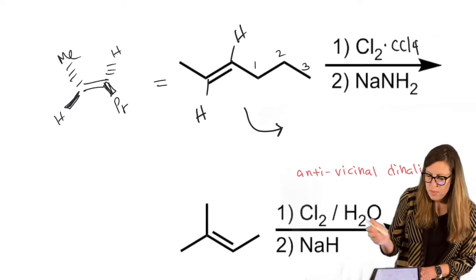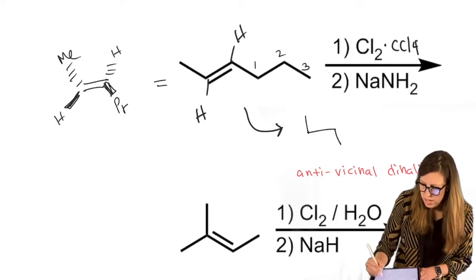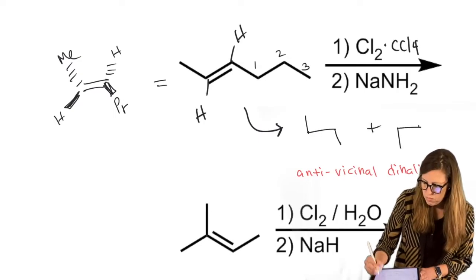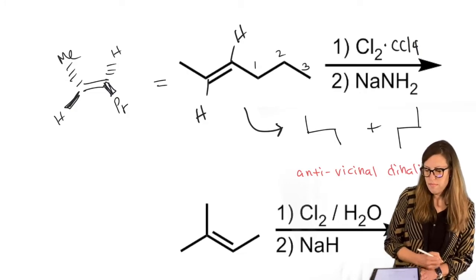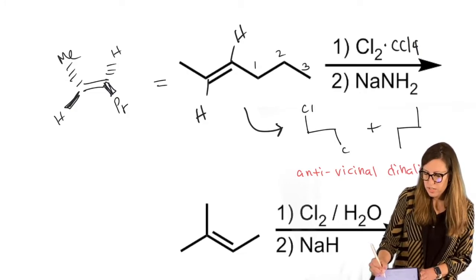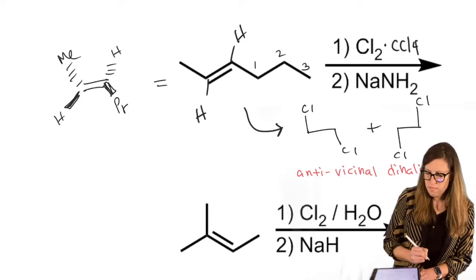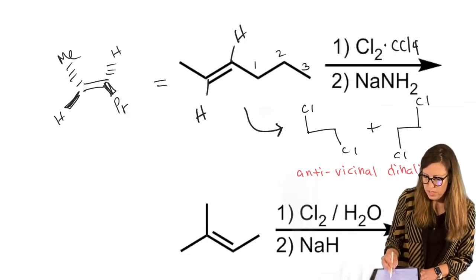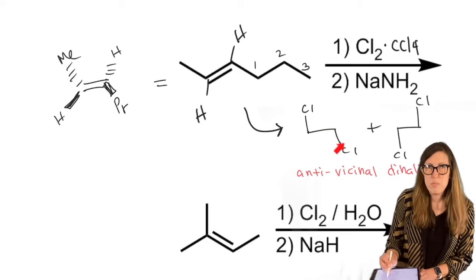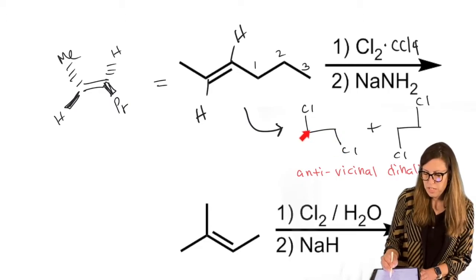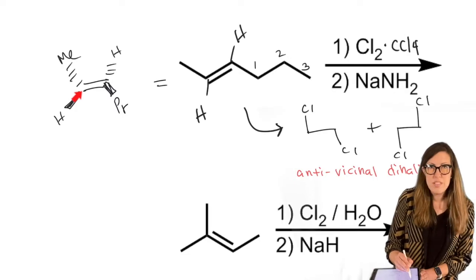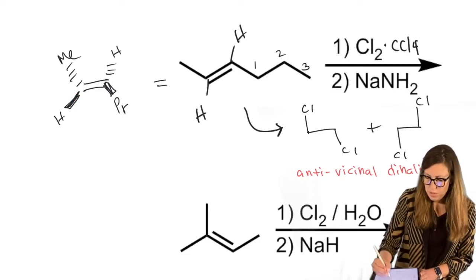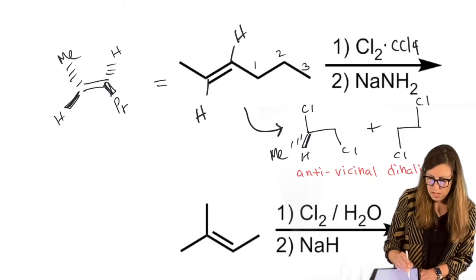Okay, so now to draw my anti framework, I'm going to do that, and I'm going to do the opposite. Those are my chlorines. They're anti in the plane. This is a down carbon because the chlorine's above it. This is an up carbon because the chlorine's below it. Down carbons have dashes and wedges point down. These are my dashes and wedges that need to point down. They can be repeated as drawn. Up carbon gets these dashes and wedges.